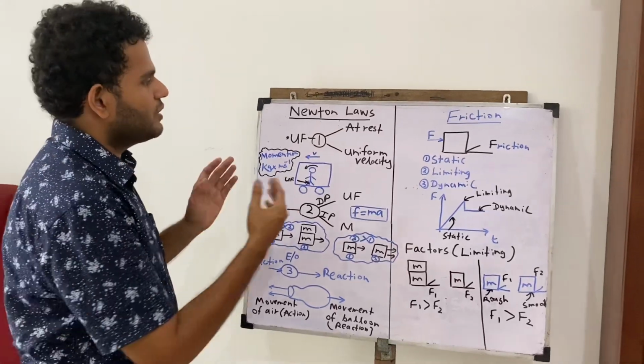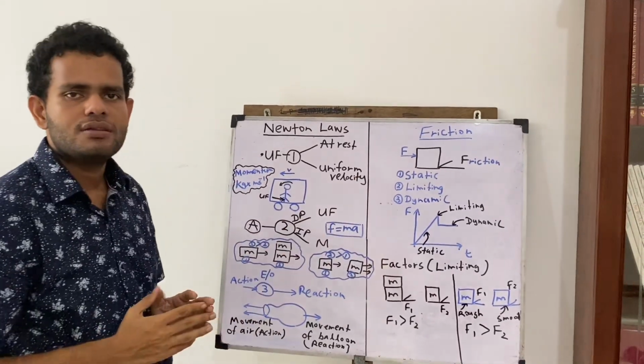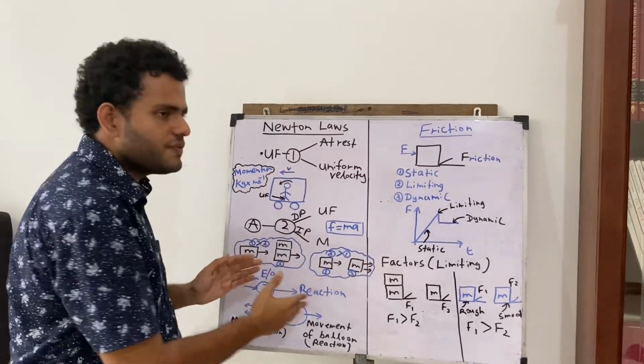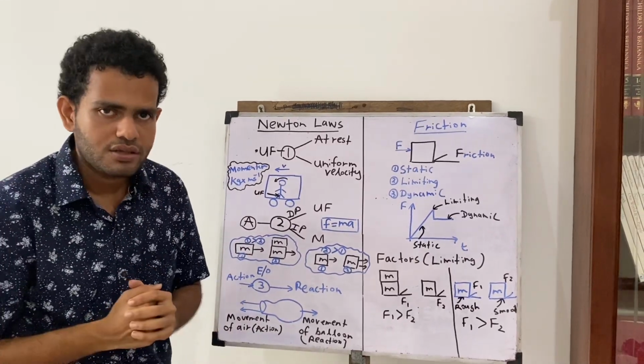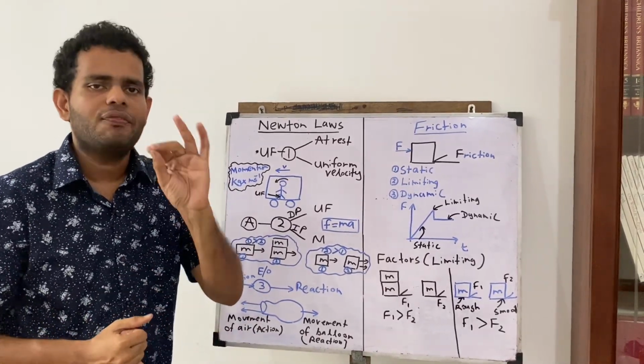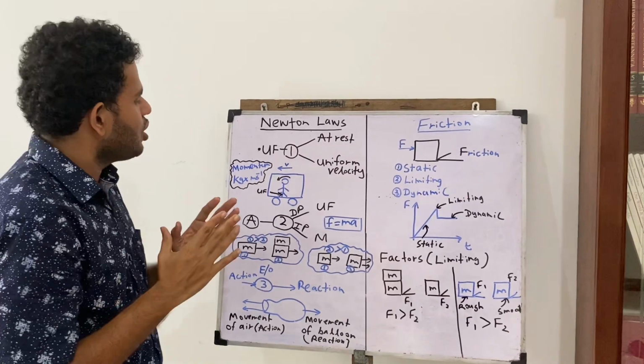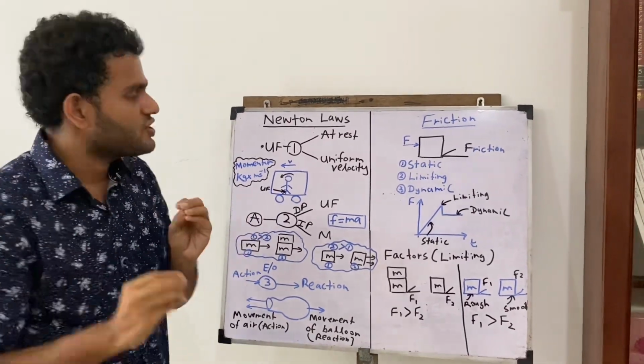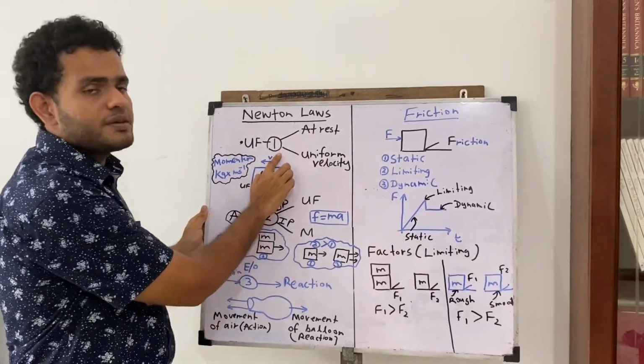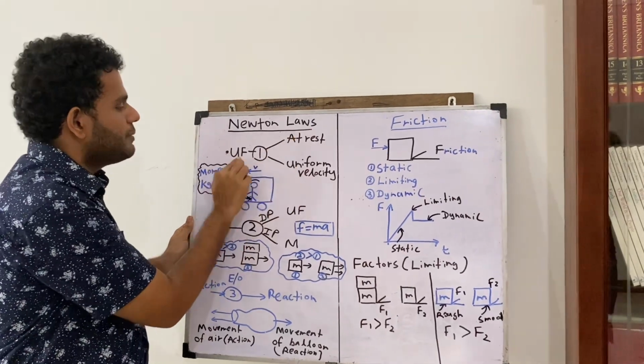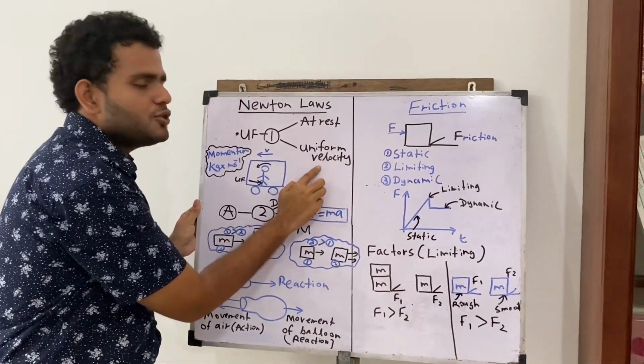Video, we are going to talk about Newton's laws and friction. My dear students, first of all, when talking about Newton's laws, we can talk about three types of Newton's laws. Newton's first law, second law, and third law. Today, Newton's first law, you should always recall that the Newton's first law is always about three factors: unbalanced force, object at rest, and uniform velocity.